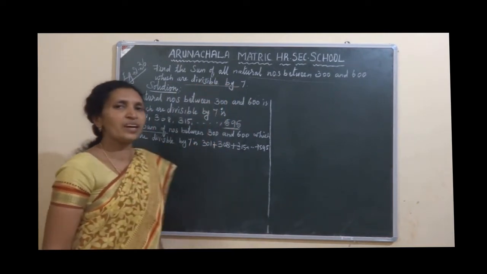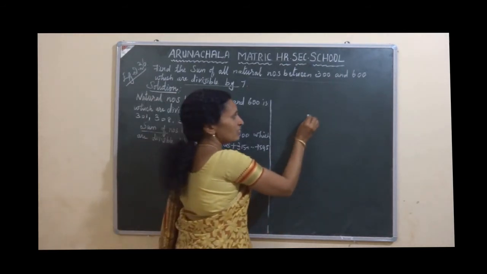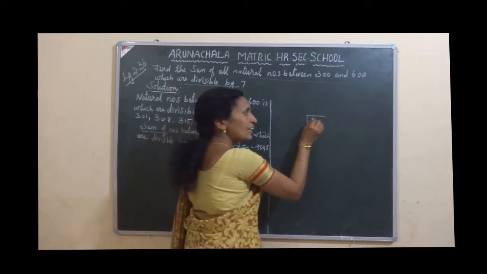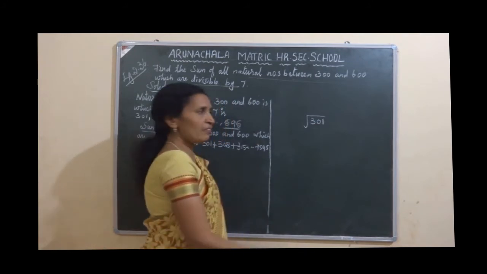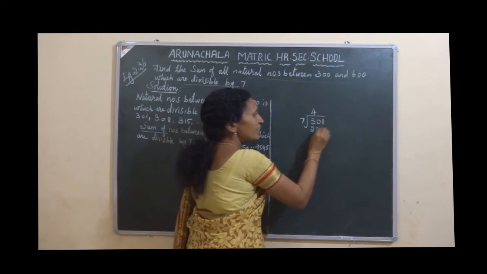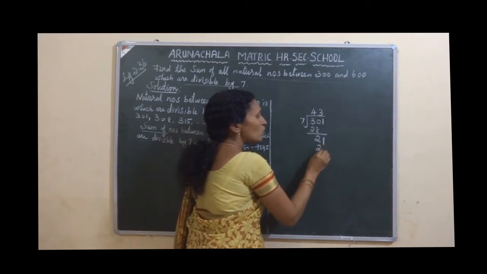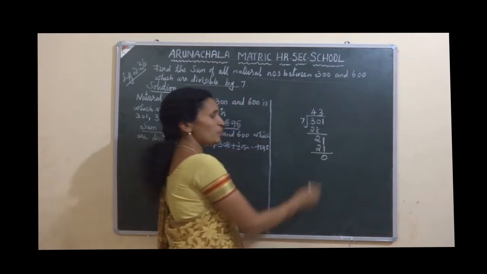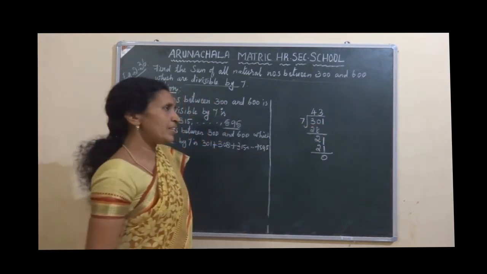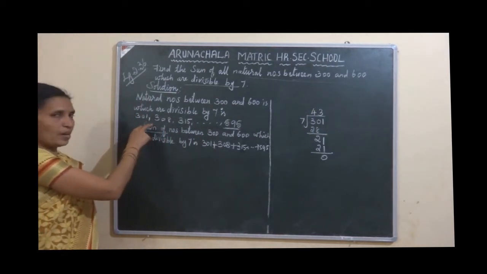How do you find that numbers are divisible by 7 or not? You have to divide. First number, which number do I take? First number 301. Divide by 7. 4 sevens are 28. Balance 2, 1. 3 sevens are 21. 0. Remainder 0. So this 301 is divisible by 7. So I can write here 301 as a first term.